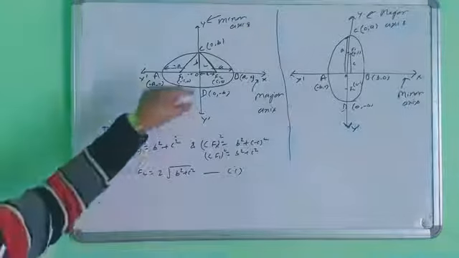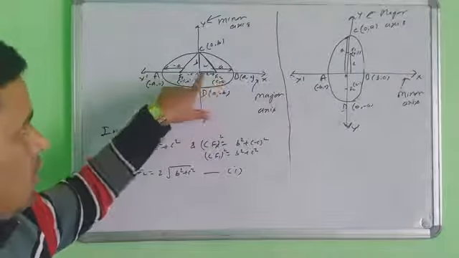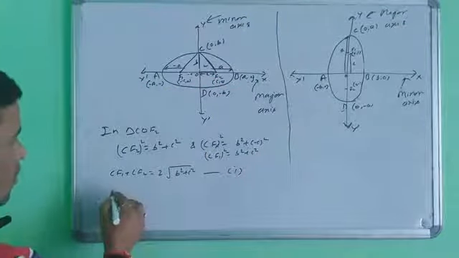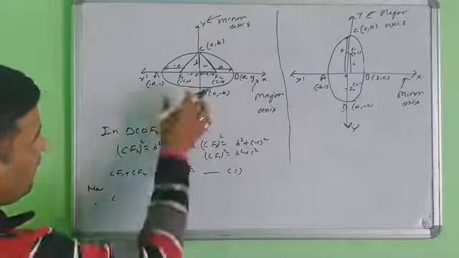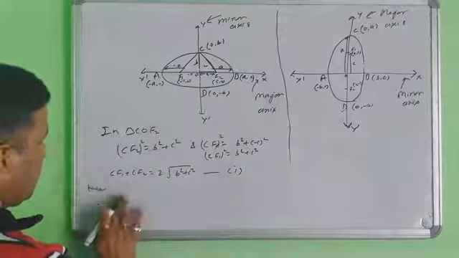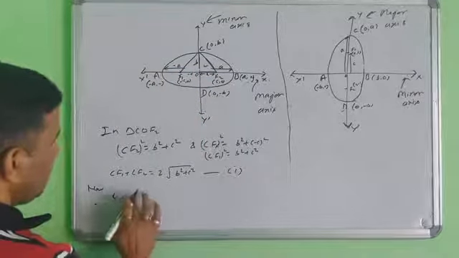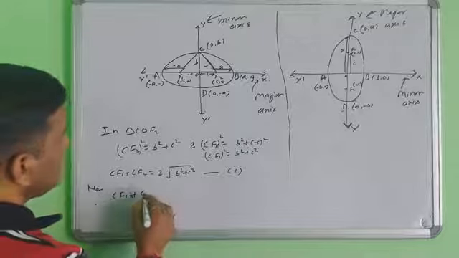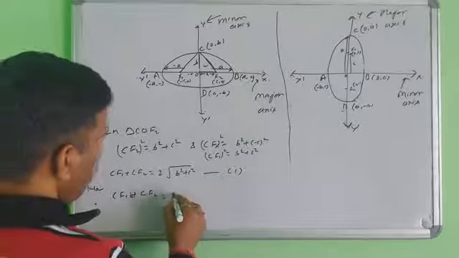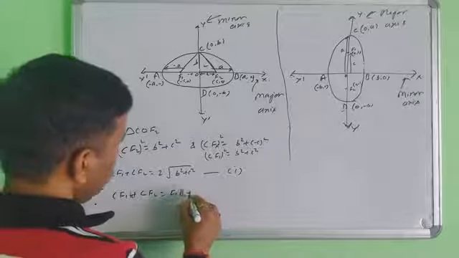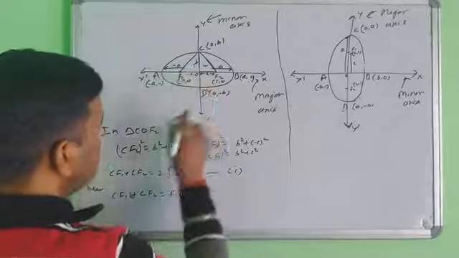Second thing here. According to the definition of the ellipse, the length of CF1 plus CF2 equals F1B plus F2B.